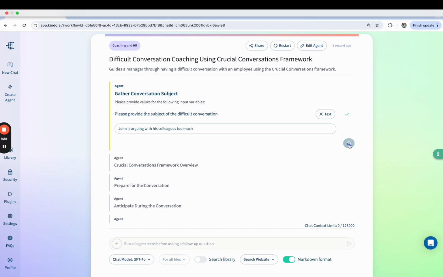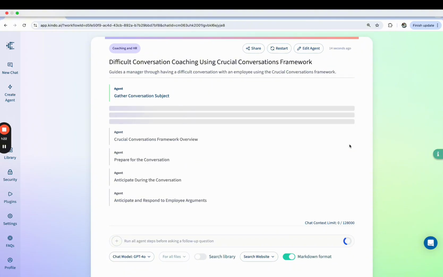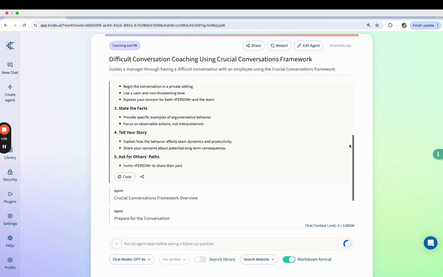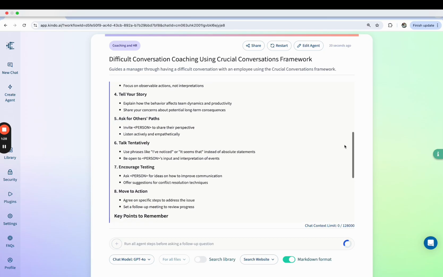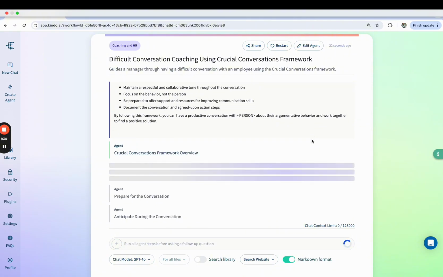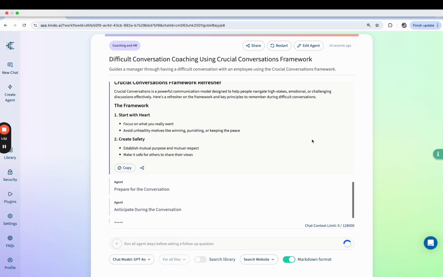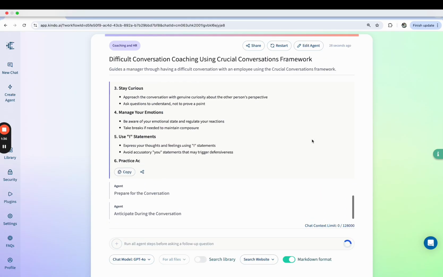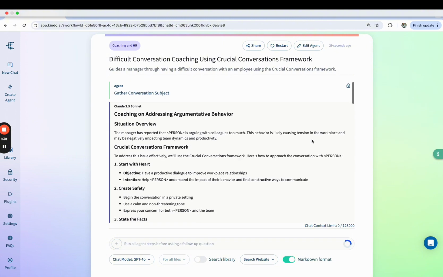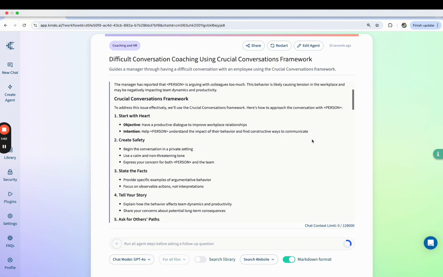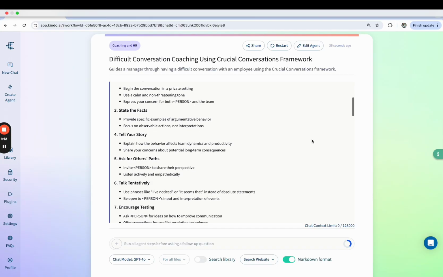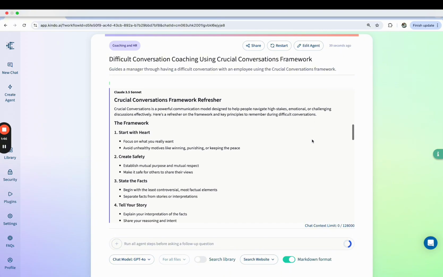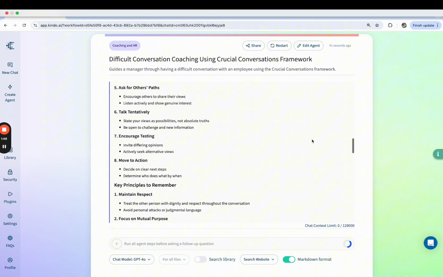So the way this was set up, and it's doing exactly what I asked it to do, is like, hey, remind me about what a crucial conversation is. And crucial conversations is a very famous framework that a lot of organizations use to help handle difficult discussions. So it's giving me the reminder. It's showing me what to look out for. It's talking about what the actual framework is of a crucial conversation.